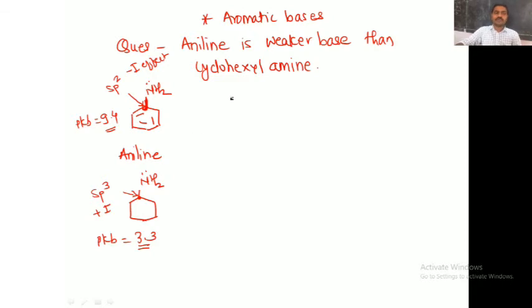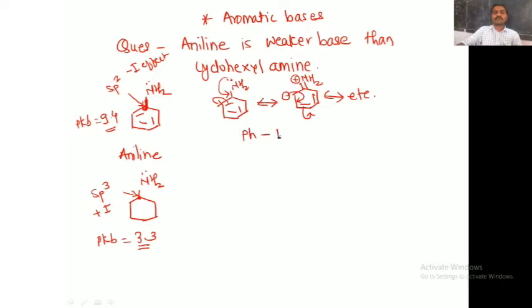Moreover, in aniline, the lone pair of nitrogen is involved in delocalization with this phenyl ring, like this. This is the delocalization of the electron pair of nitrogen. That means the phenyl group shows a minus R effect.